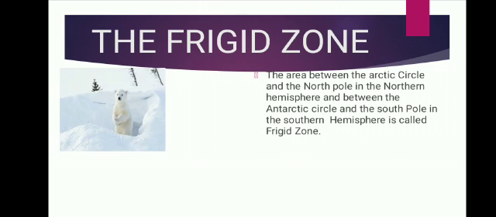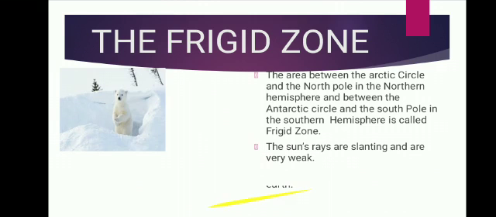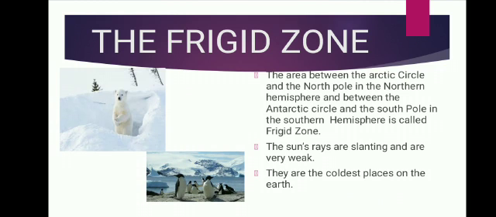So in the frigid zone, the sun rays will be slanting, very weak. So we cannot see the sun sometimes there. So it is very cold and the polar regions are covered with snow and ice almost throughout the year. It will be very cold. See the picture, a polar bear is there and these penguins. So these are very cold areas.